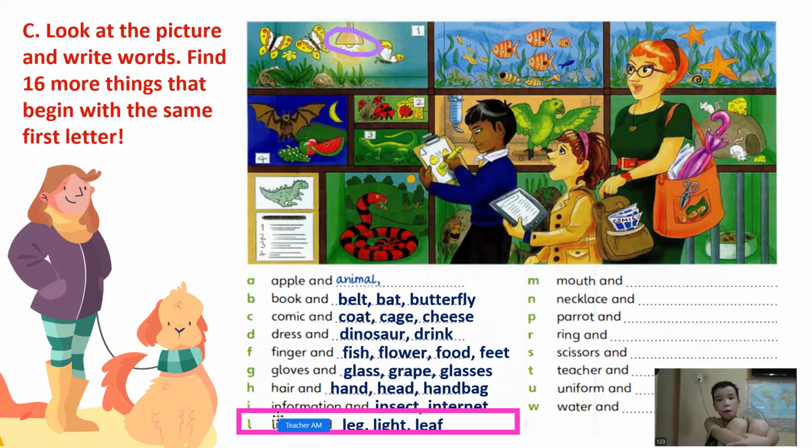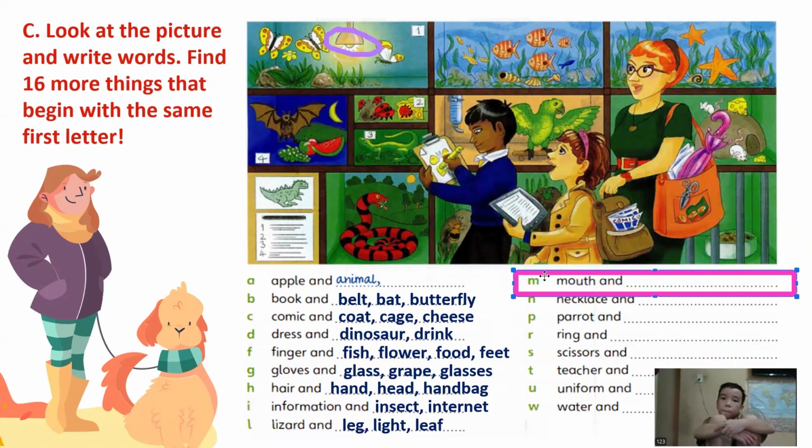Okay, what about letter M? Mouth and is there a mouse? Mouse or mice? Very good. We have two of them. What else? Do we have monkey? No, we don't have monkey. Okay, mom. We can also call her mom. Okay, so let's see. We have mouse, moon, and money.